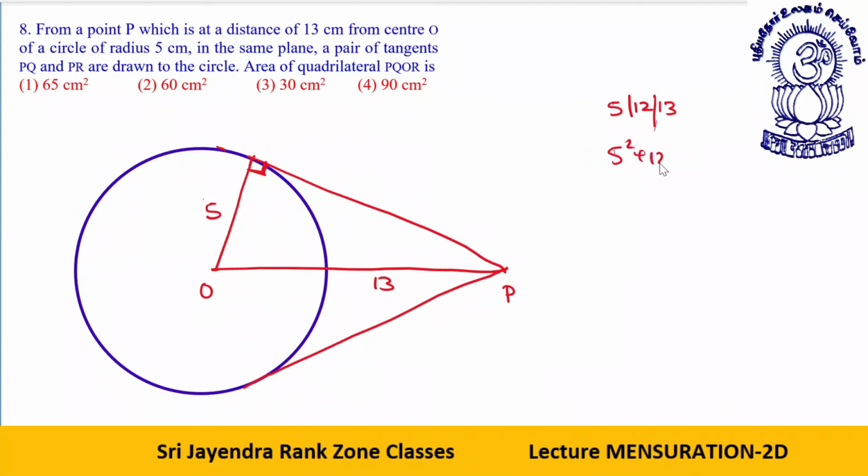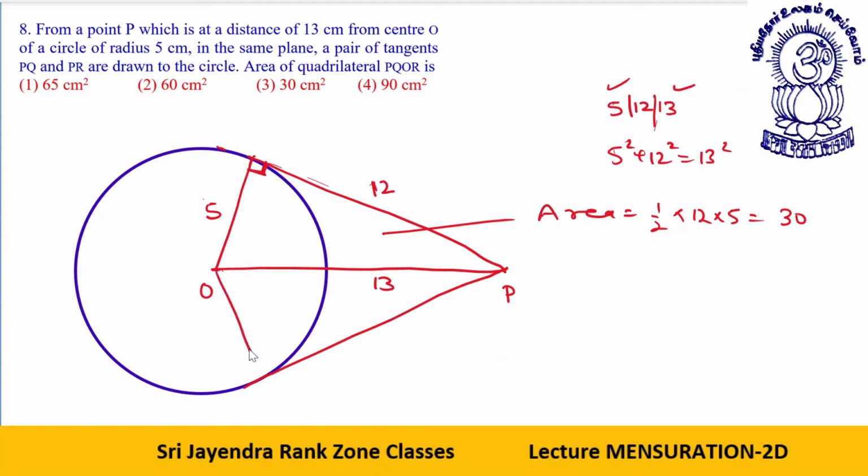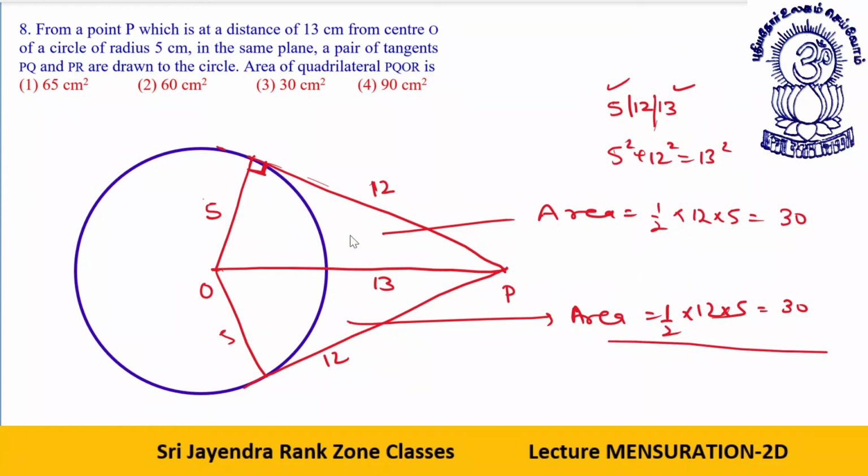5 square plus 12 square is equal to 13 square. So you have 5, you have 13. This gives you this side as 12. The moment you get this side as 12, what is the area of this? Half into base into height: 12 into 5, that gives you 60 by 2, 30. Again, the area of this triangle also is half into 12 into 5. This is 12, this is 5. This gives you 30.